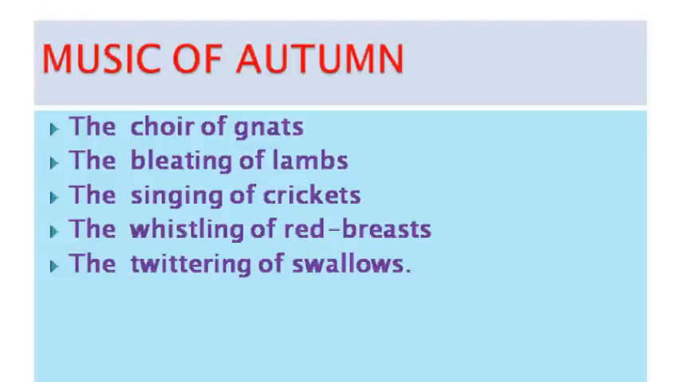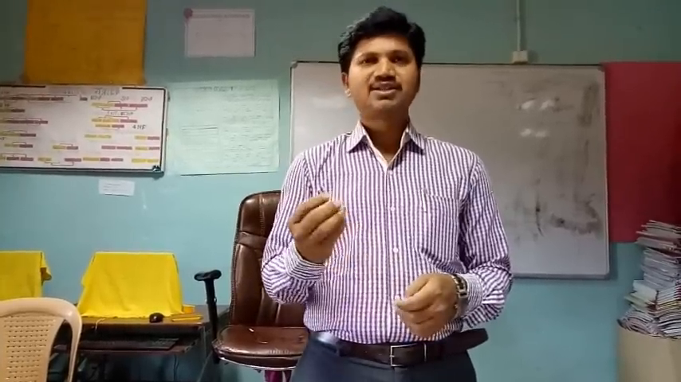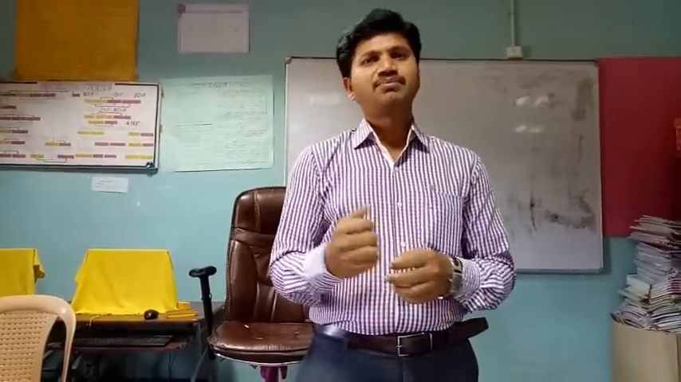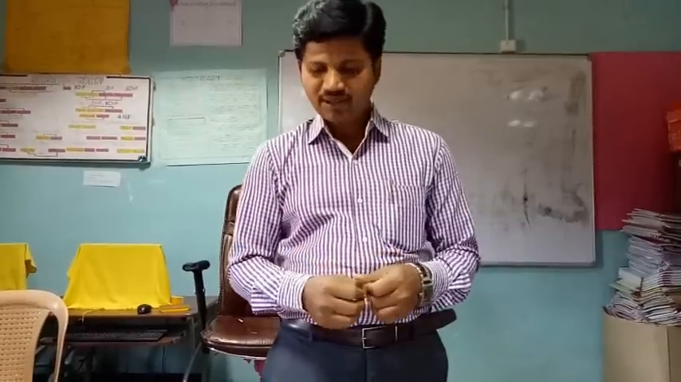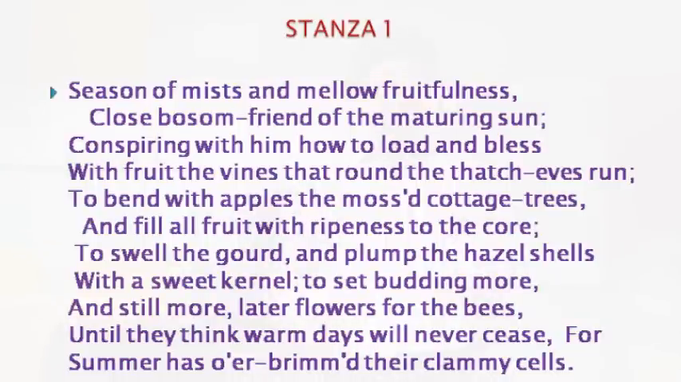One is the quail of gnats, and the bleating of lambs, and the songs of crickets, and the whistles of redbreast, and finally the twittering sounds of these little swallows, which make a beautiful sound in the sense of the poet. So these are the glimpses of the three stanzas, how John Keats has composed this poem to bring out the beauty of the five senses. So let me have a look at this particular poem, how John Keats has composed this first stanza.